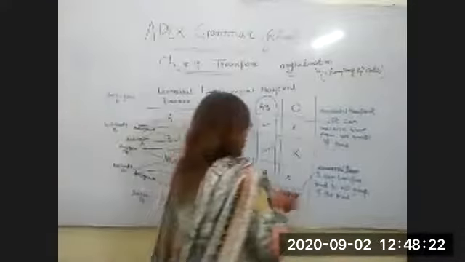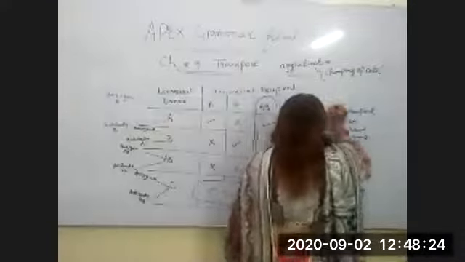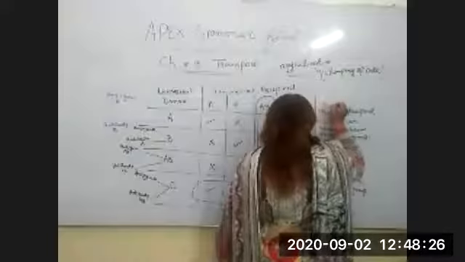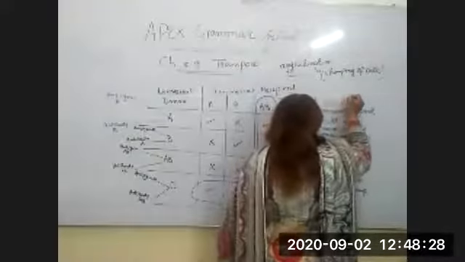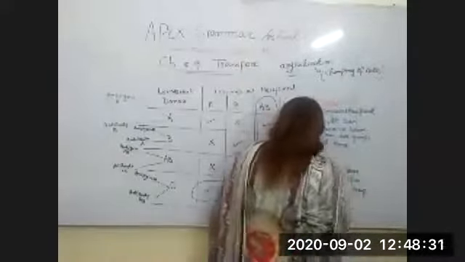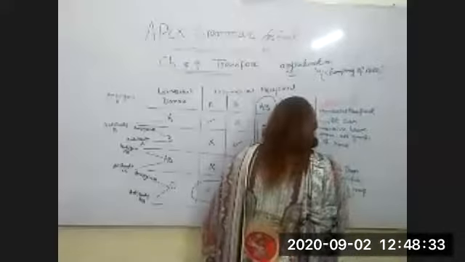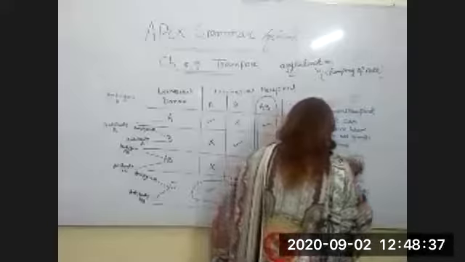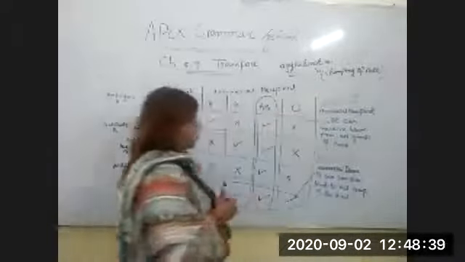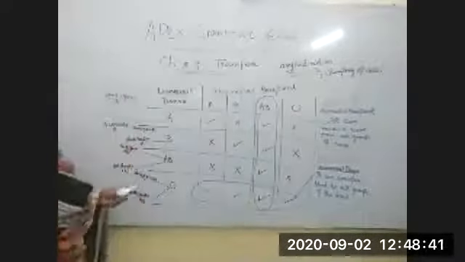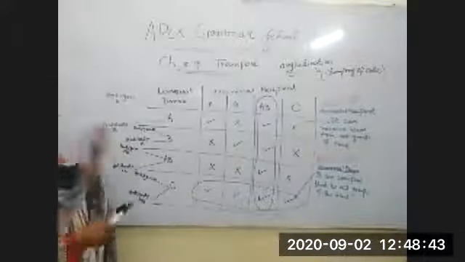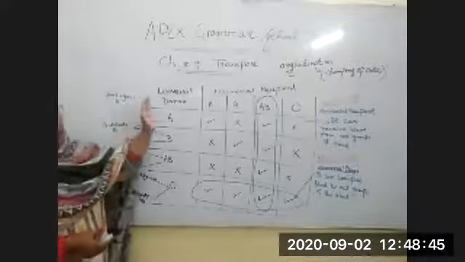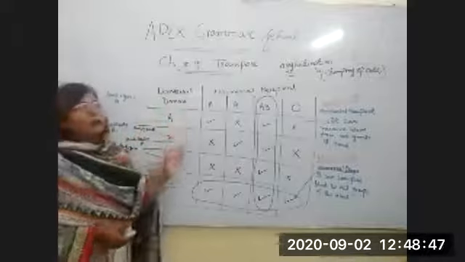Okay, and also mark this, it is important for your MCQs plus your short questions. I hope according to this table you understand the transfusion system of blood in the ABO blood group system.